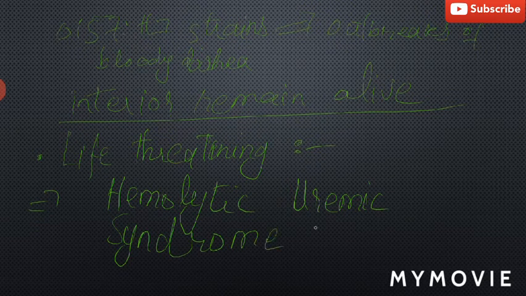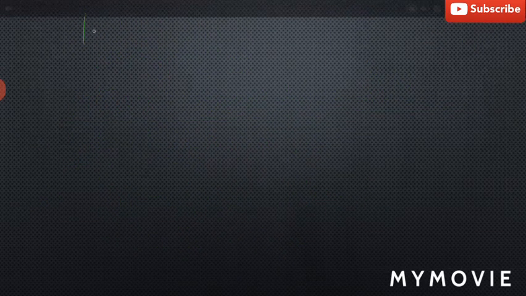This is the life-threatening condition, that is hemolytic uremic syndrome. What is this hemolytic uremic syndrome? Hemolytic uremic syndrome is a life-threatening complication caused by enterohemorrhagic strains of Escherichia coli.